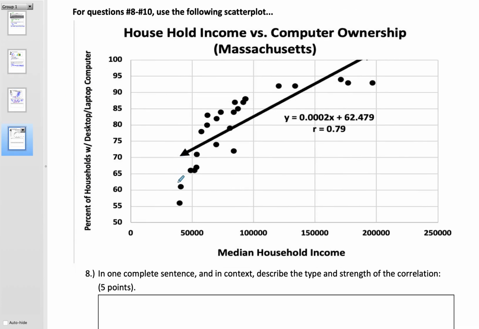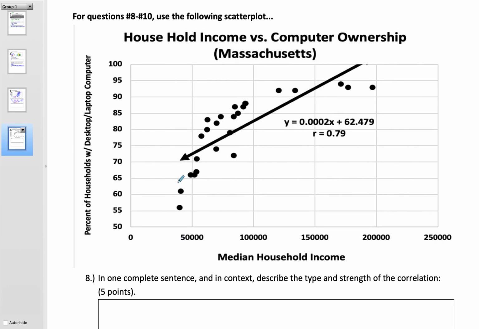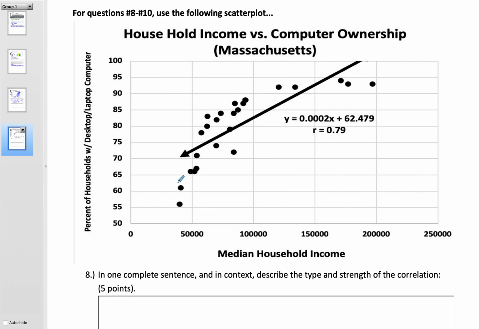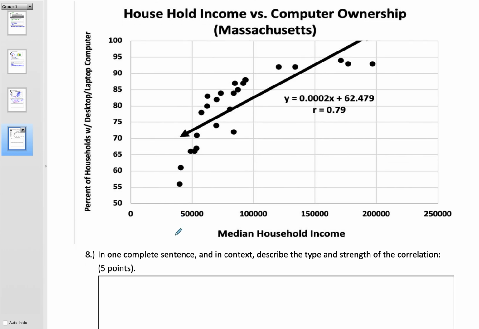All right. Last one, this is a social justice context. So what I did is I took the household income of a number of cities in Massachusetts, and I looked at what percent of those households in the cities have a computer in their house, desktop or laptop. So again, type in strength of the correlation. I'm just going to say it verbally. There is a strong, relatively strong,